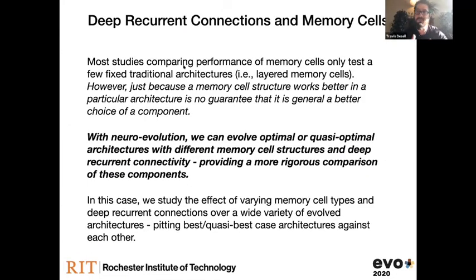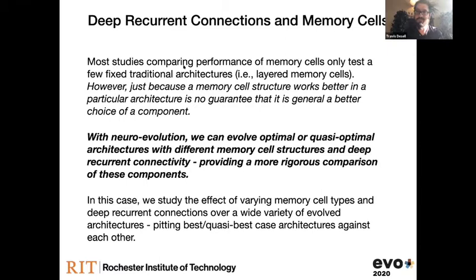The other big thrust of this work, and this is something I've probably talked about in the past if you've seen any of my other talks, is that I think there's another opportunity when it comes to neuroevolution beyond just saying we beat these other benchmarks on this particular task. Nowadays, a lot of times when people test a new component or structure in a neural network, they take a couple of fixed architectures and swap things in and out and say, on these fixed architectures it works better, so maybe this is something we want to use now.